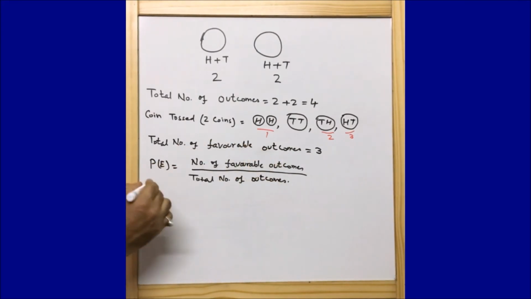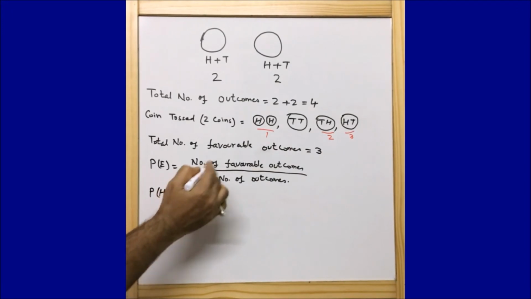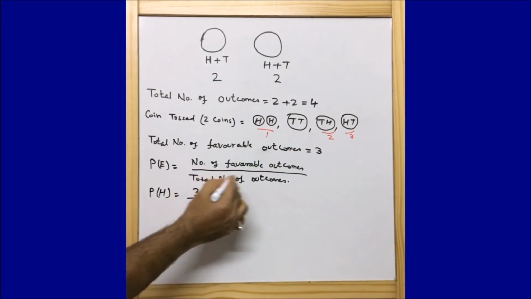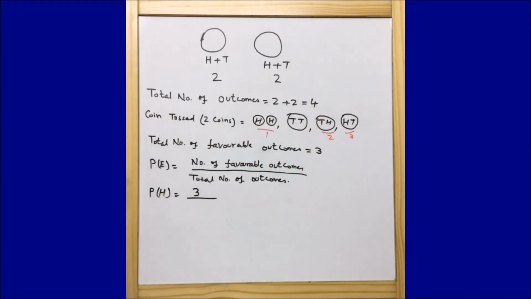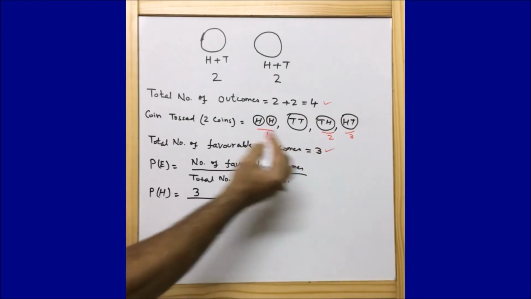Now guys, the probability of getting a head will be the number of favorable outcomes, 3, upon the total number of outcomes, which is 4. This is the total number of outcomes and this is the favorable outcomes.